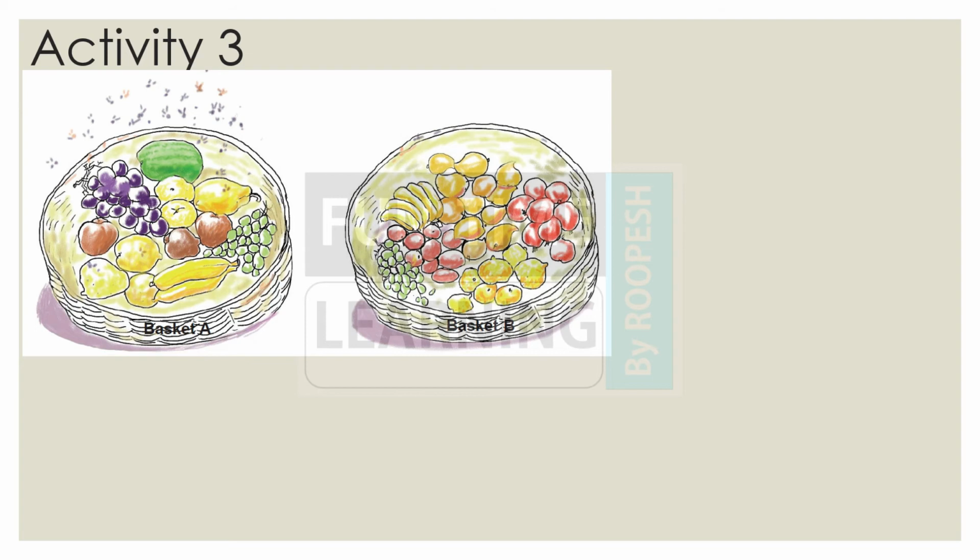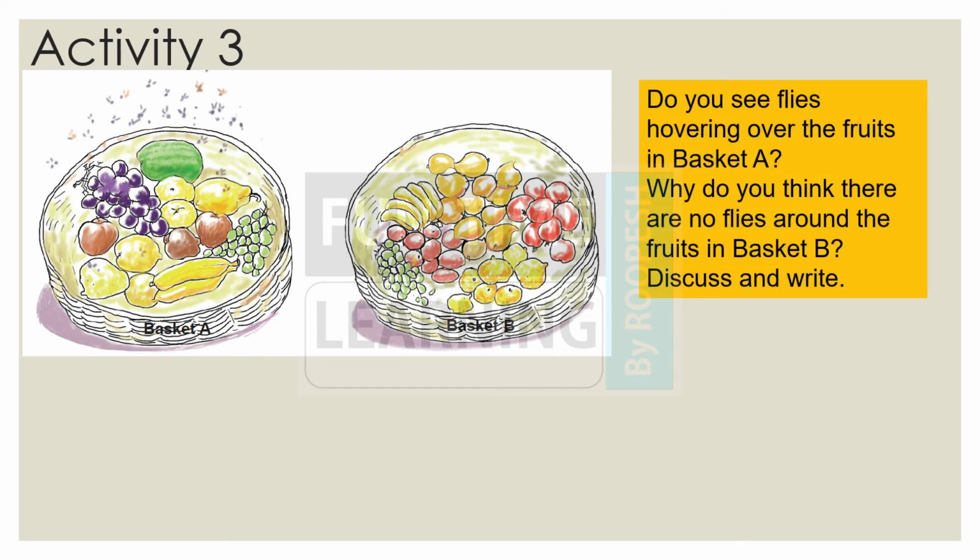Coming to activity 3, here you can see 2 baskets, namely basket A and basket B. The one on the left is basket A, the one on the right is basket B. In this picture you can see some flies hovering over the fruits in basket A. ഇതിന് മുകളിൽ വട്ടമിട്ട് പറക്കുന്ന ചില ഈച്ചകളെ കാണാൻ സാധിക്കും. What about basket B? It's very clean and everything. And there are no flies around basket B. And why is it so? You have to discuss this and write.